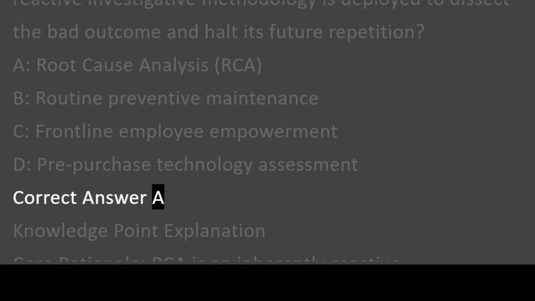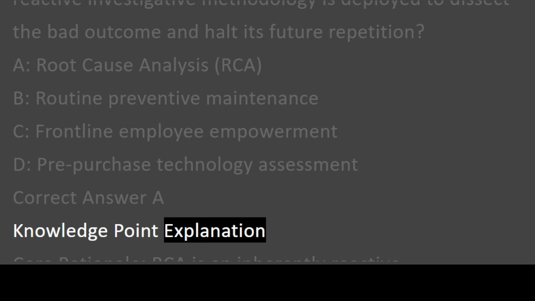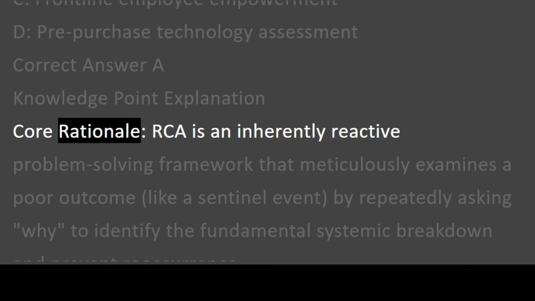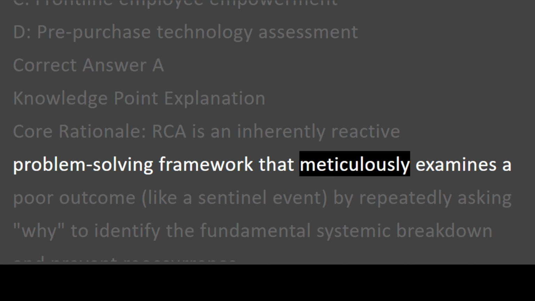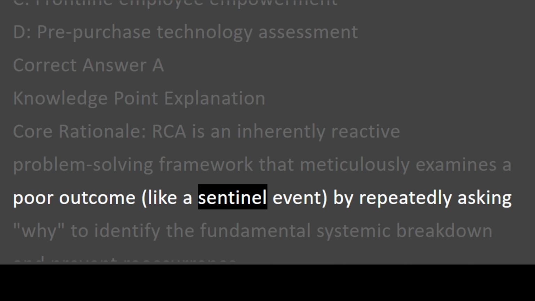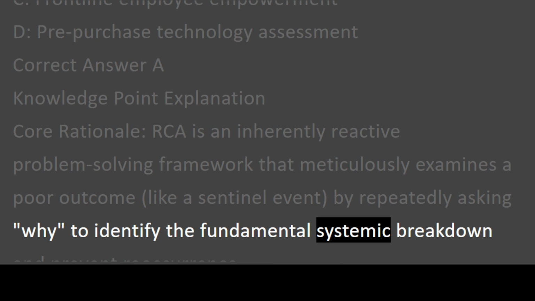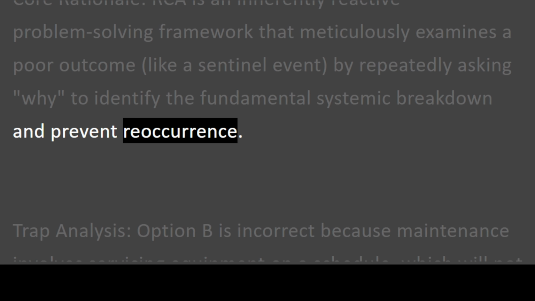Correct answer A. Knowledge point explanation. Core rationale. RCA is an inherently reactive problem-solving framework that meticulously examines a poor outcome, like a sentinel event, by repeatedly asking why to identify the fundamental systemic breakdown and prevent reoccurrence.